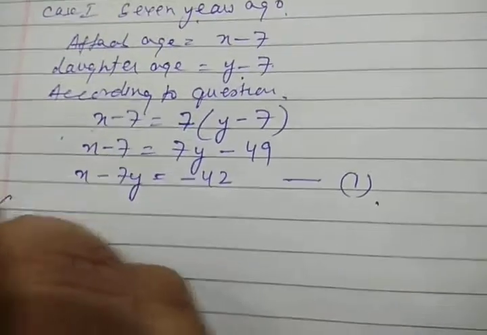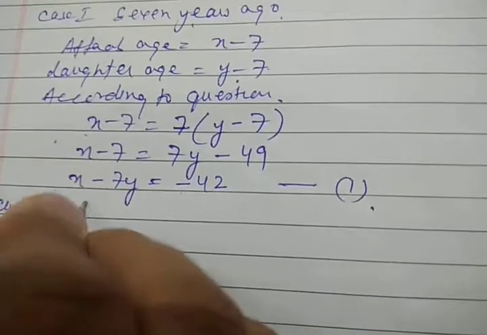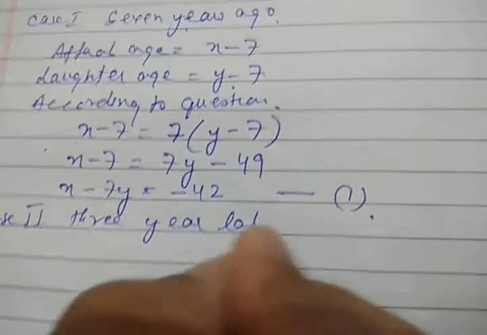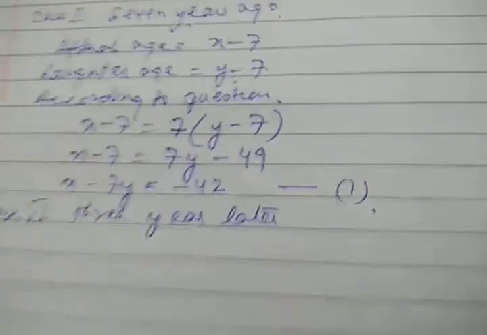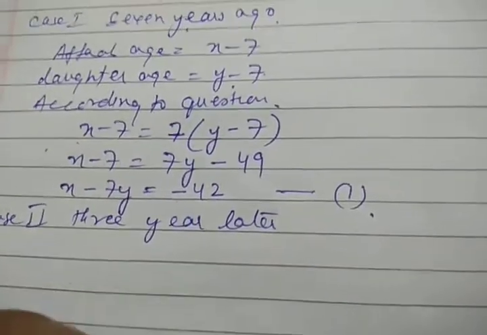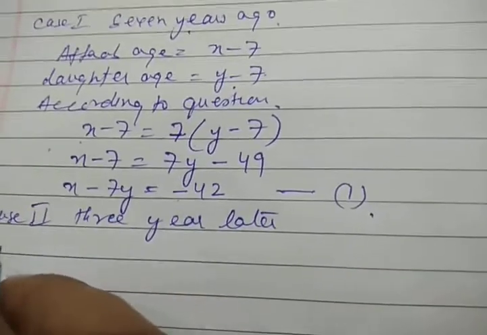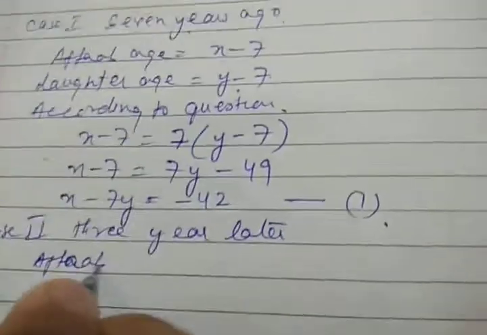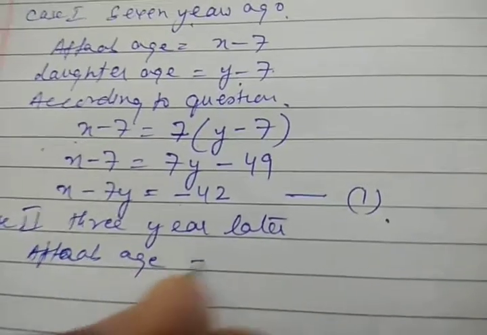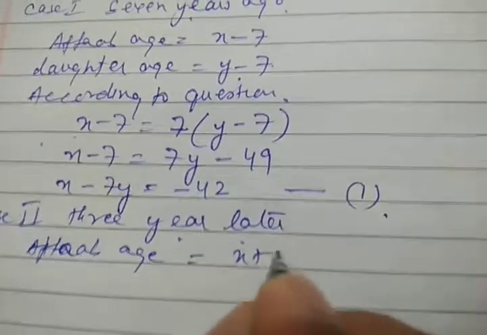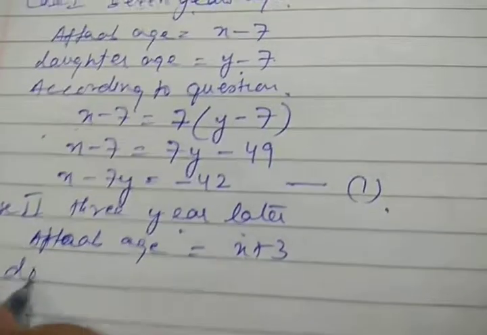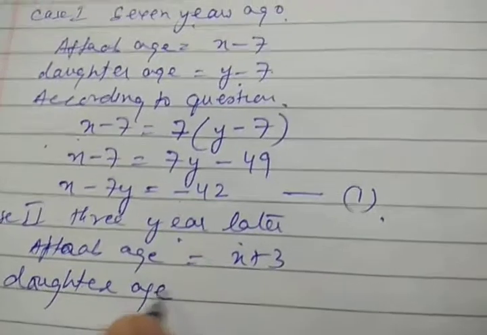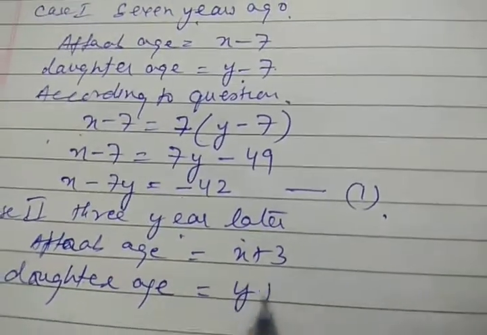And case 2, 3 years later. Later means after 3 years. So Aftab's age 3 years later will be x plus 3, and daughter's age will be y plus 3.